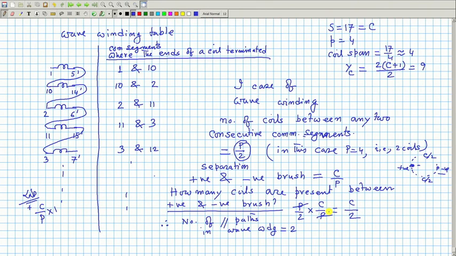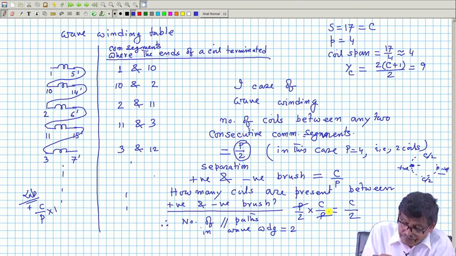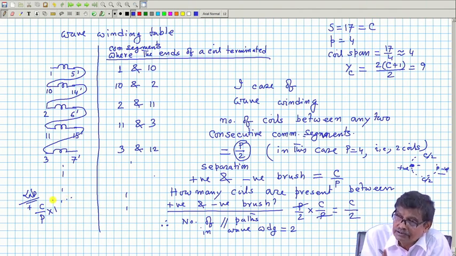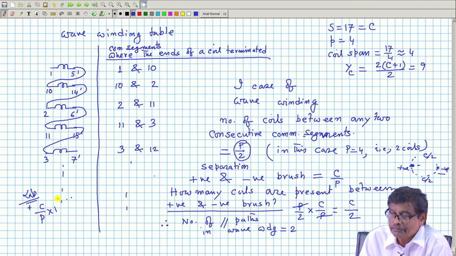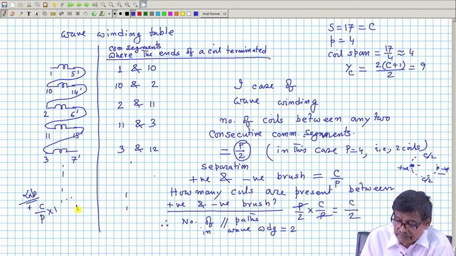But in case of lap winding, it is not like that, because the number of coils present between 2 consecutive commutator segments is 1. In lap winding, how many coils are present between 2 commutator segments? It is 1. The separation between the brushes is C by P. So, how many coils will be present between a pair of brushes? C by P coils.